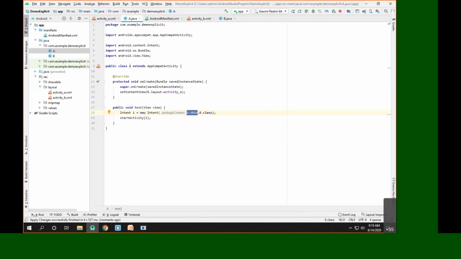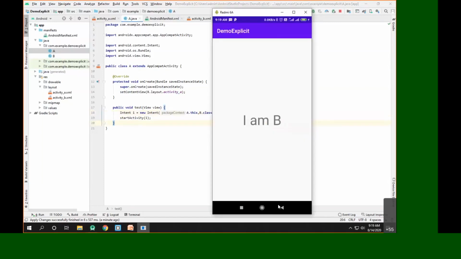Okay, because what will be the problem when I use getApplication or getApplicationContext, we're going to see in the next chapters. But my suggestion here will be to always be specific. So always use this instance of the source activity, rather than using methods such as getApplicationContext or getActivity. So this is about the explicit intent. So we know it's behaving correctly.